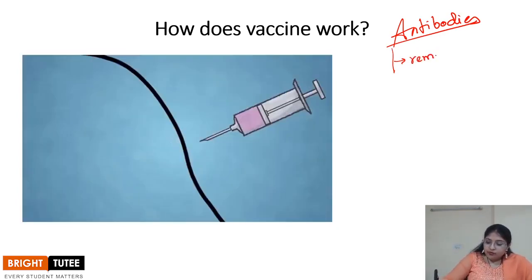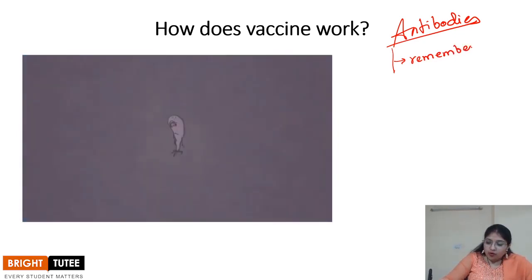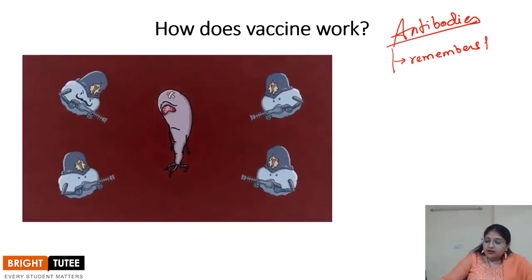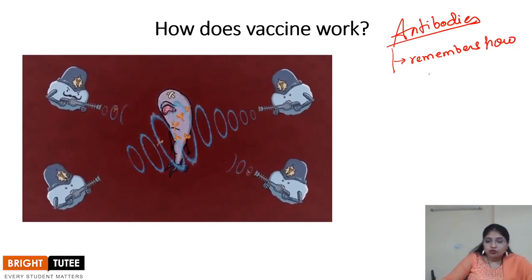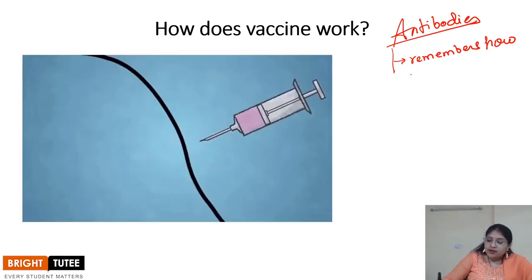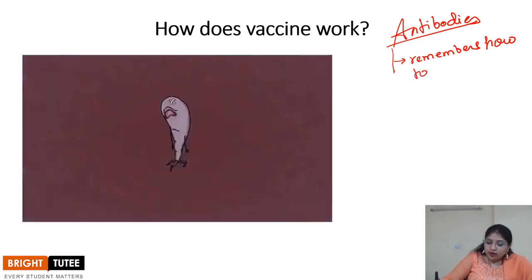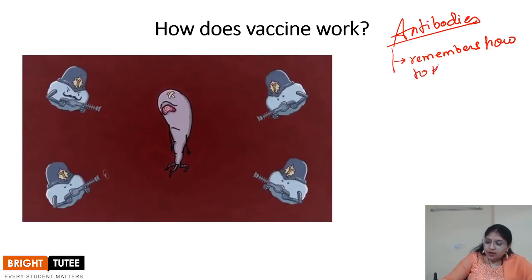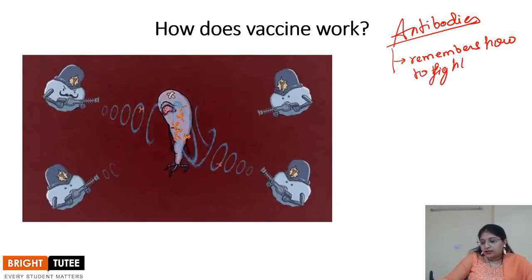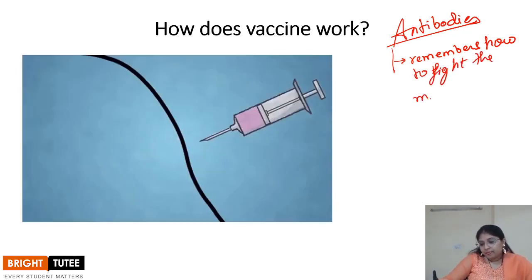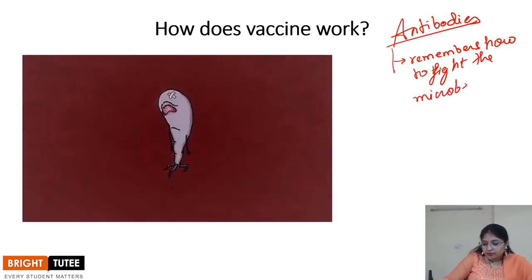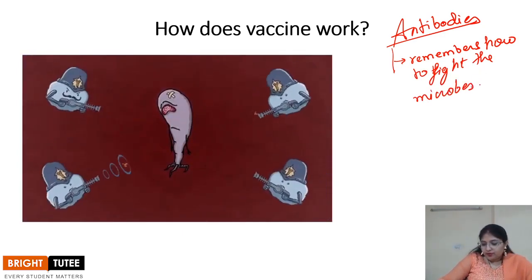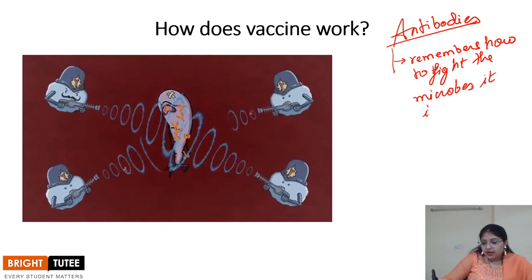To remember what kind of microbe they fought, and how they did so. So the antibody remembers how to fight the microbe if it enters again.